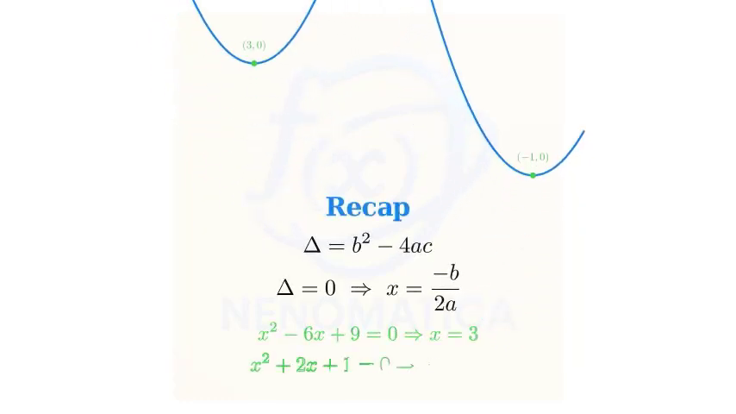Recap. Step 1. Compute the discriminant equals b squared minus 4ac. If it equals 0, step 2, use x equals negative b over 2a to get the single repeated root. For x squared minus 6x plus 9, the root is 3. For x squared plus 2x plus 1, the root is negative 1.